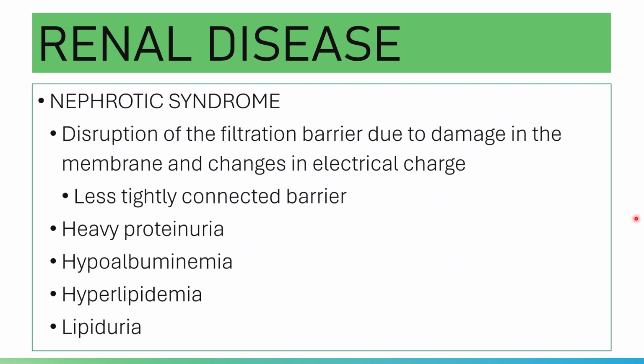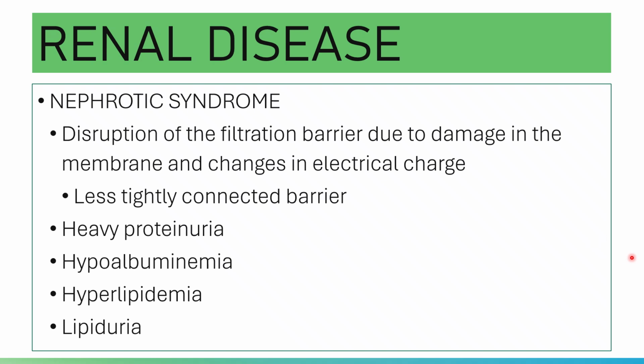Okay, please note heavy proteinuria. And please note that there is what you call an acute onset of nephrotic syndrome. Acute onset is caused by circulatory disruption, producing systemic shock that will decrease the pressure and flow of blood to the kidneys.